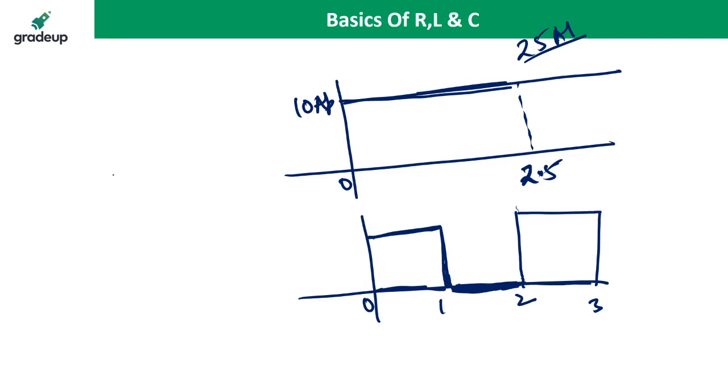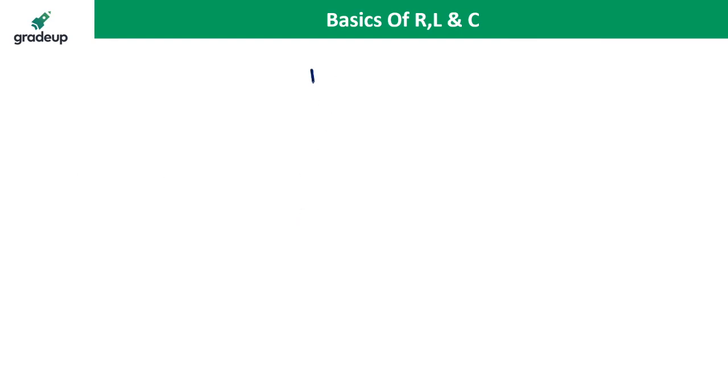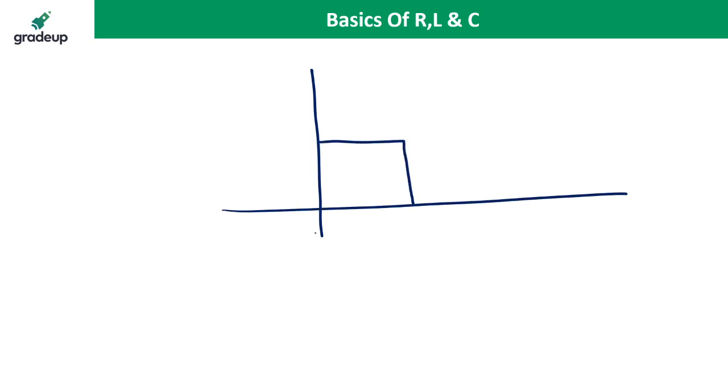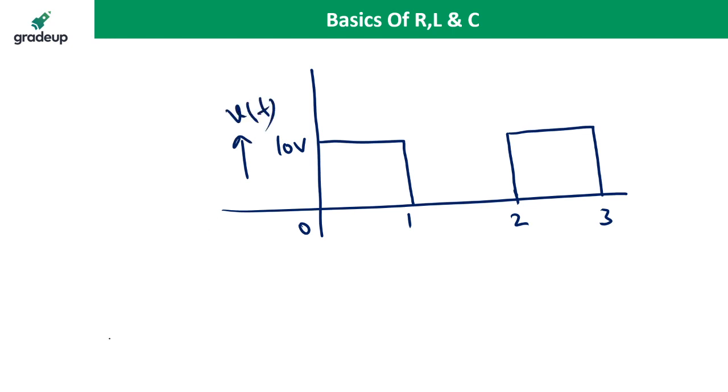So what is the current profile? If I draw the current profile, what is it? From 0 to 1 it is 10 volt, from 1 to 2 there is no voltage, and from 2 to 3 again 10 volt. So this is the voltage waveform. What is the current waveform?